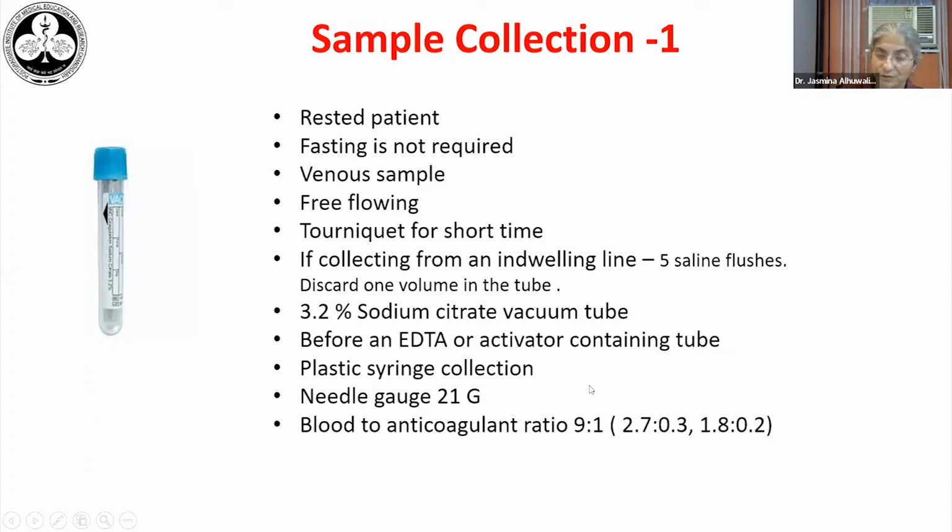If we are using multiple tubes, then the EDTA or activator containing tubes must follow the citrate sample and never precede it. Plastic syringe collection is the recommended method, and the vacuum tube should also be of plastic. The needle gauge should not be finer than 21 G so as to avoid hemolysis, and the blood to anticoagulant ratio is almost sacrosanct. It is 9:1. So if we are planning to take 2.7 ml of blood, there should be 0.3 ml of anticoagulant present in the tube.